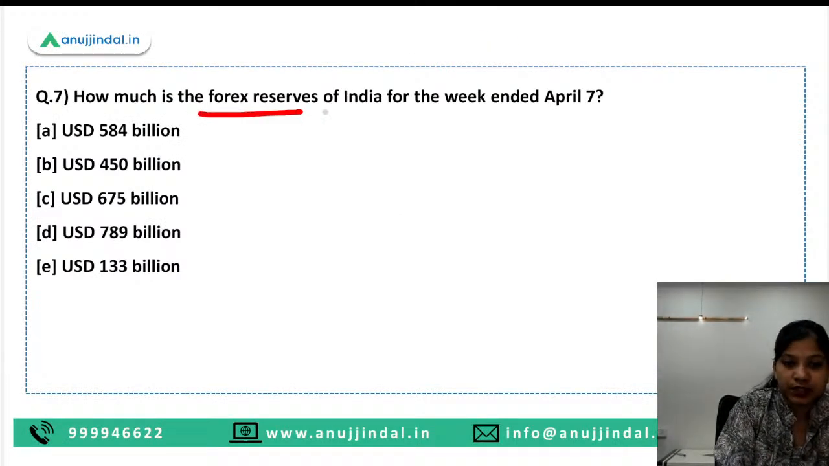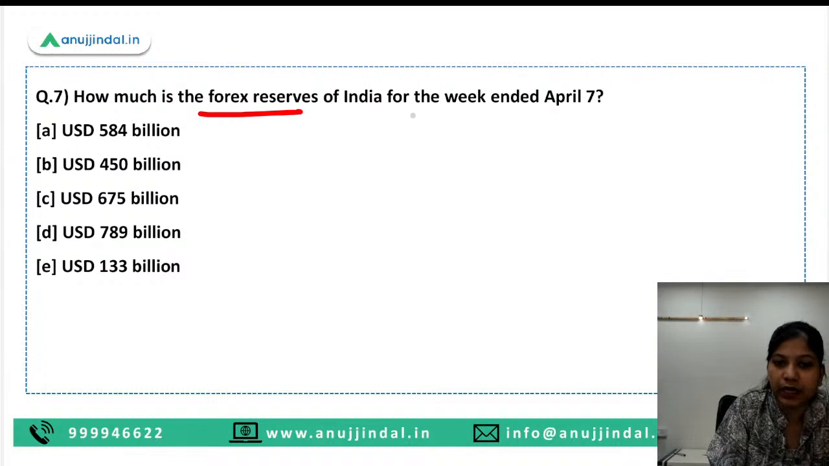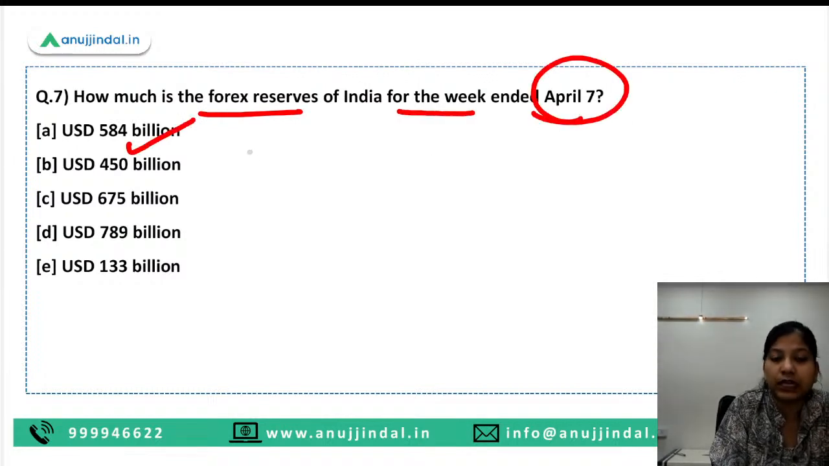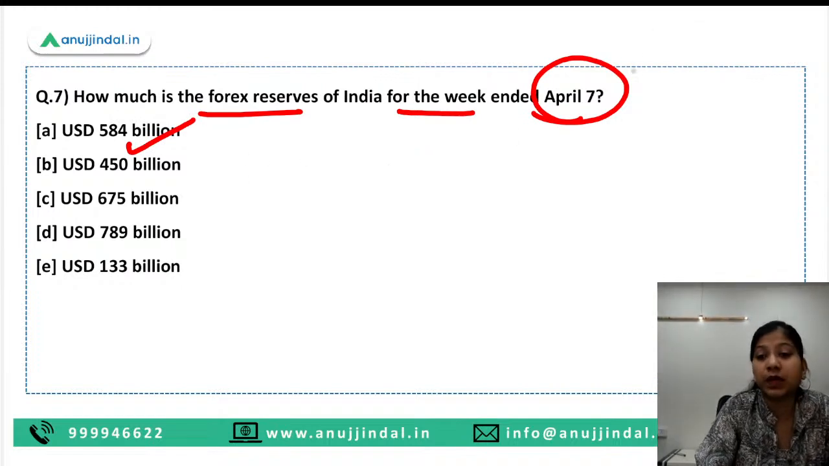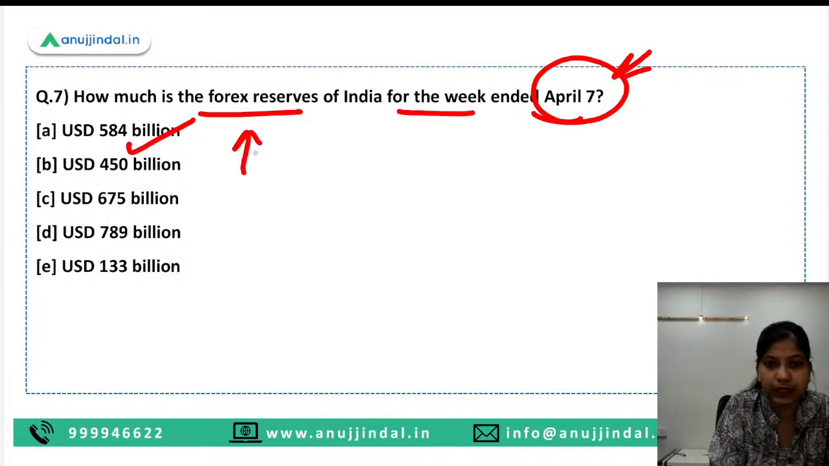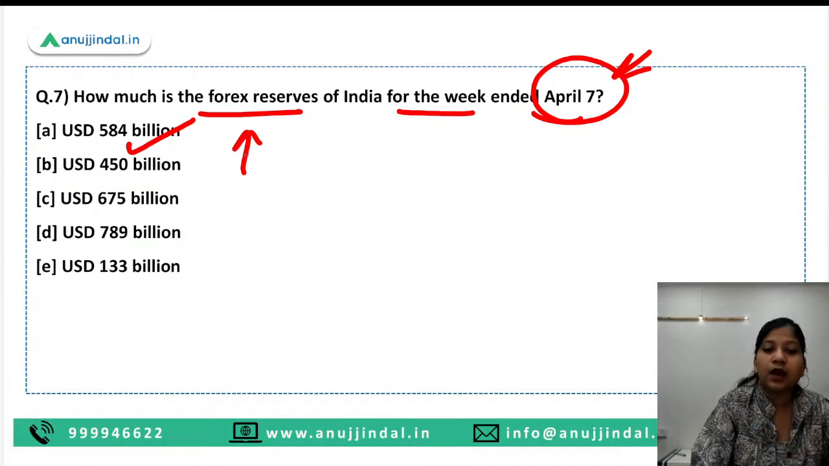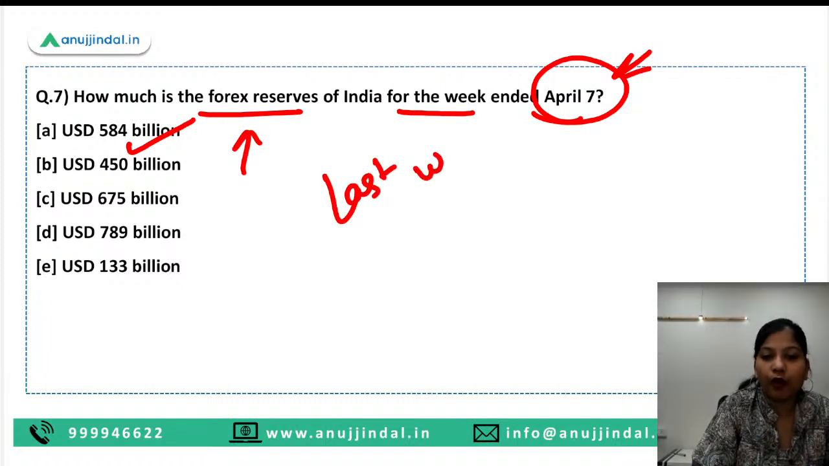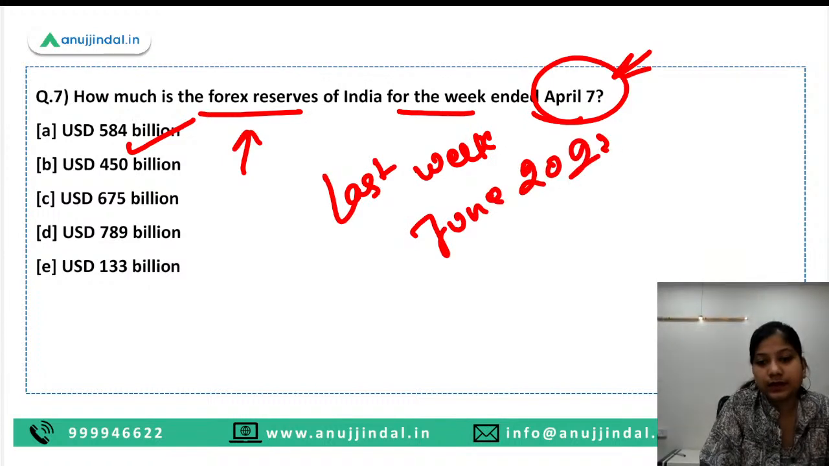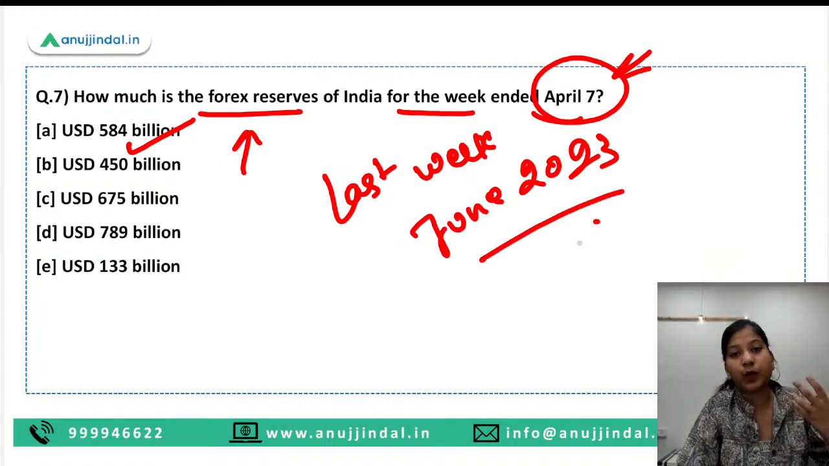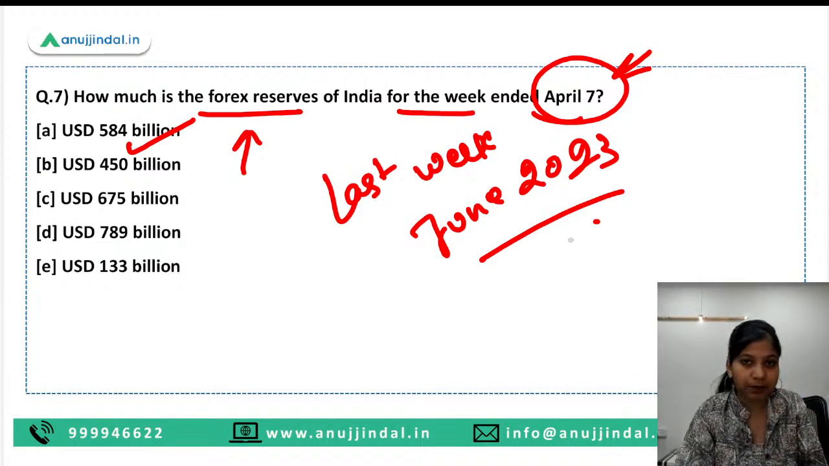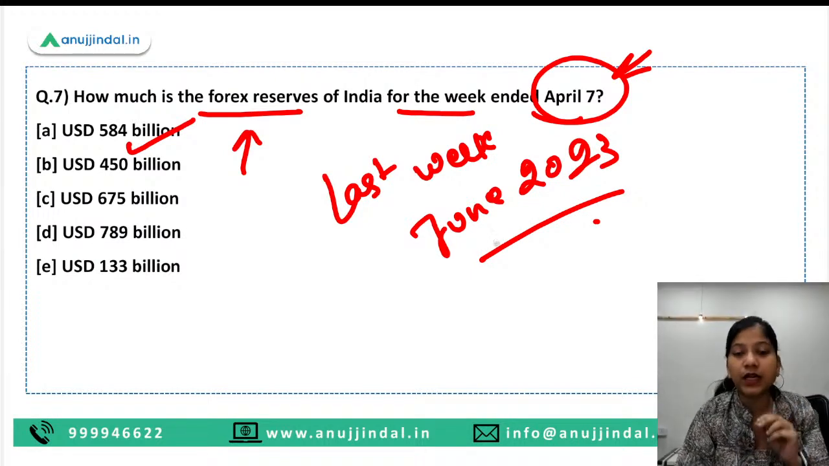Moving ahead, how much is the Forex reserves of India for the week ended April 7th? So here 584 billion US dollars is the right answer. Now you must know that this news has become old. So obviously changes in the Forex would be there, and the recent amount should be remembered by you. What you can do is, for the last week of June 2023, remember what the forex position was in that week. If you can remember that, then this would be a very good thing for all of you.